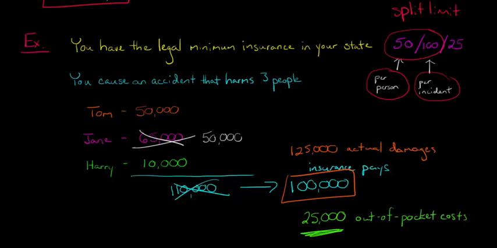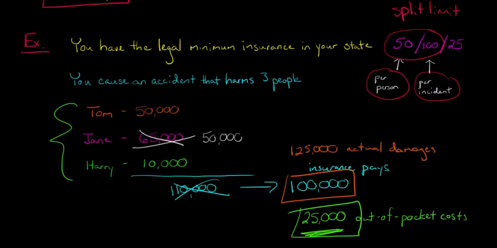Now, Tom, Jane, and Harry can, if they choose to, come after your personal assets. They can hire attorneys and say, look, you still owe us this $25,000 in damages that weren't covered by your insurance. They can try and have your assets seized and so forth to try and recover this $25,000 from you. Truth be told, if you don't have any assets, they might end up deciding it's not even worth it to come after you. But that's not a chance that you want to take, particularly if you have a lot of assets.